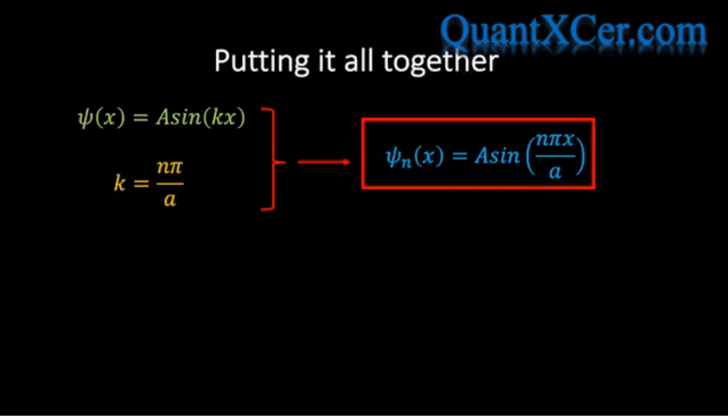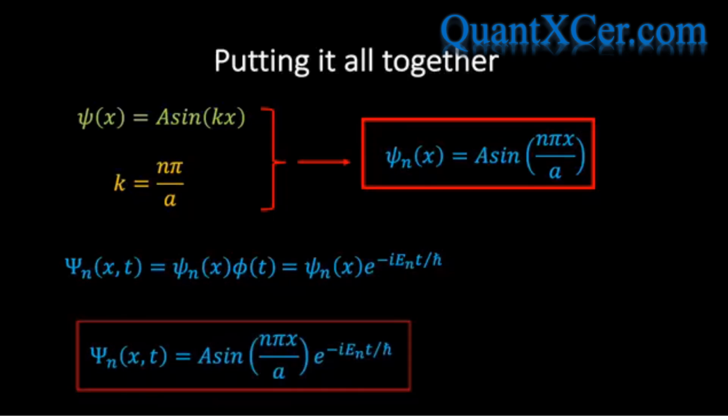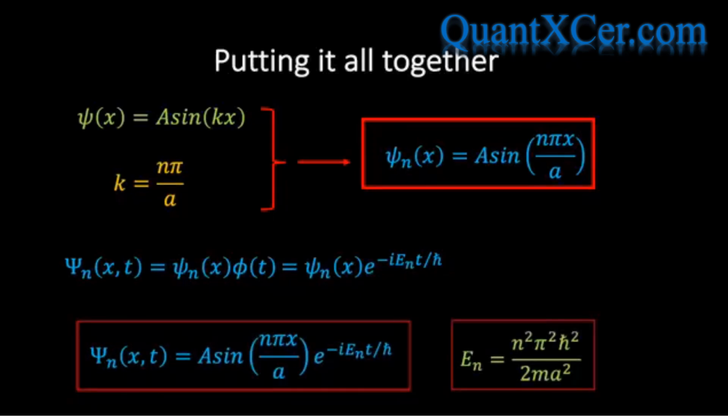Once we have specified the eigenfunctions, we can construct the full wave function solution of the time-dependent Schrodinger equation for any value of n, and as we've already seen, we can write this in the following form where the time dependence is now manifest. And so for our particular particle in a box example, we find that the wave function of our particle is given by the following blue expression, where here En refers to the energy of the nth eigenstate. We see that we've managed to determine an expression for the wave function up to an overall constant a.